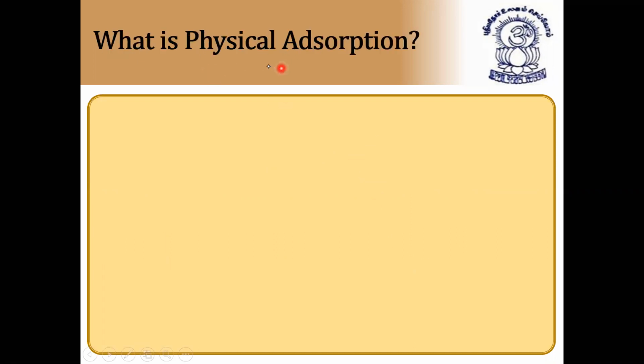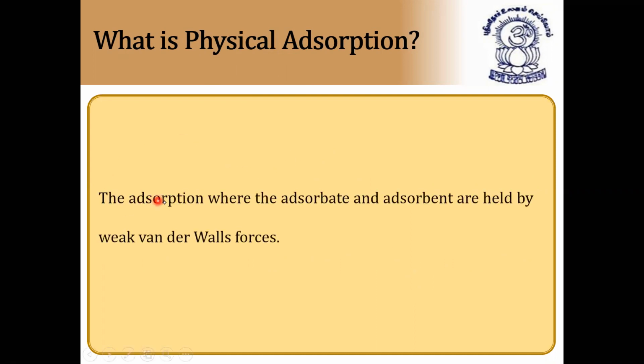Now, what is physical adsorption? The adsorption where the adsorbate and adsorbent are held by weak van der Waals forces is called physical adsorption.